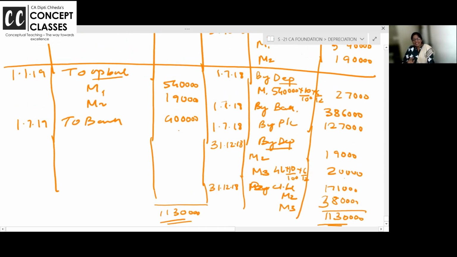This is the normal level of problems which are asked, dear students. They are very easy at the foundation level. Only thing is you have to have your focus correctly: which machine is coming, going, and calculation speed. Some chapters like BRS rectification need analytical skill. Here you need these calculations. Okay? Chalo. That's all for this.